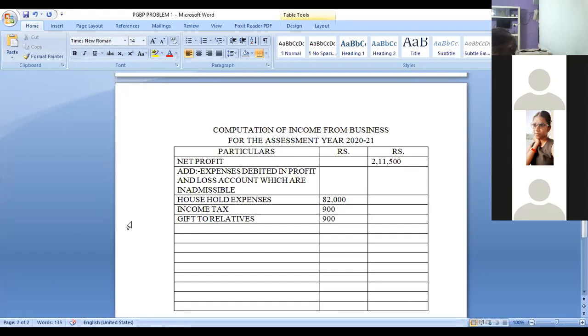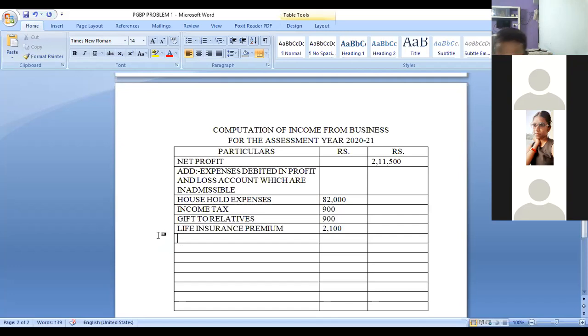Next, life insurance premium. Is it a business expenditure or not? No. So we will enter it. No means enter. So what is the amount here? 2,100. Okay, 2,100. Next, please.